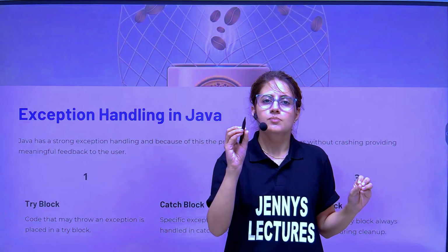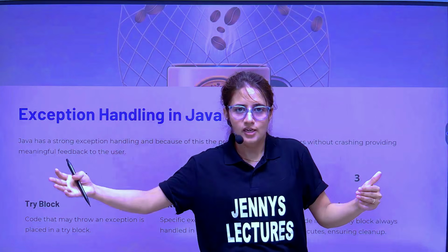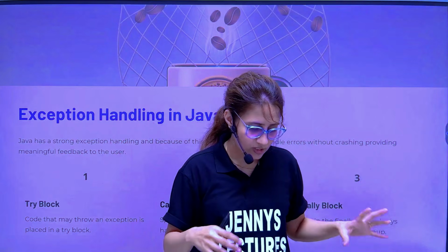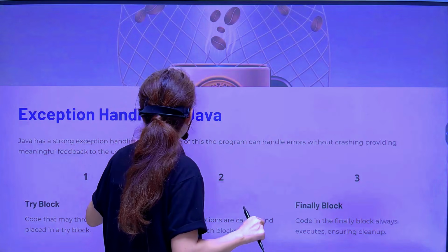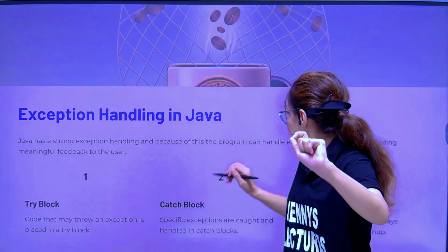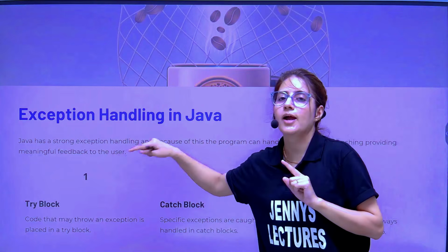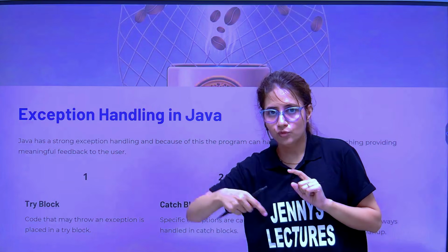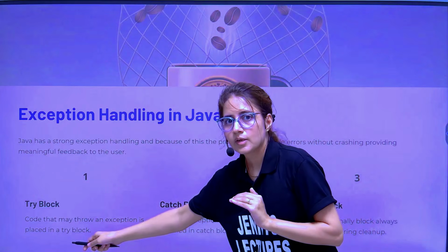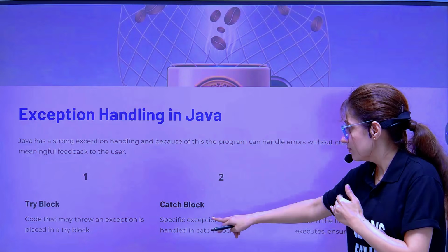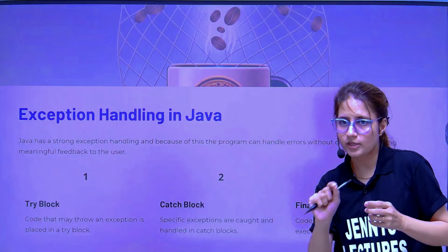We can write special code to handle exceptions, that is the try, catch, finally block. In detail, I'll discuss exception handling later, but in brief: Java has strong exception handling, so the program can handle errors without crashing, providing meaningful feedback to the user. If you think some code can give an error or exception, you write that code in a try block. Every try block will have a catch block for the specific exception, where feedback is given and some message is printed to the user.